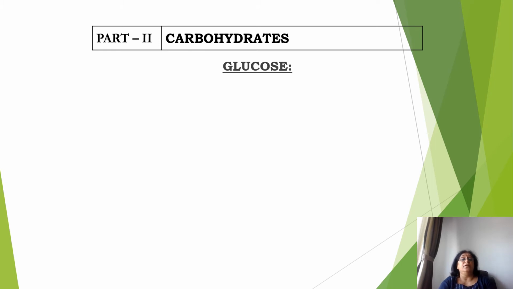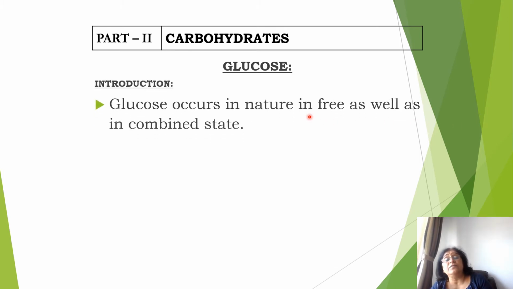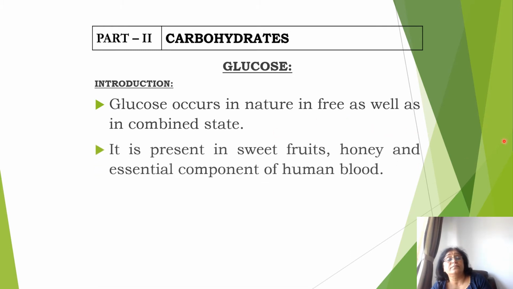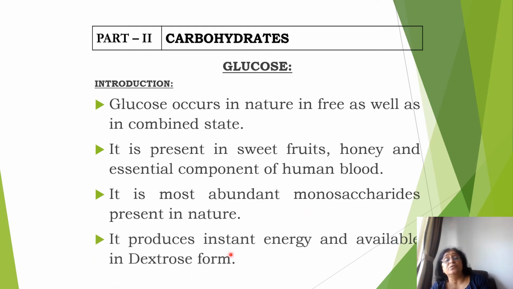Okay. Now, in the carbohydrates, we will study about glucose and fructose. Glucose occurs in nature in free as well as combined state. It is present in sweet fruits, honey, an essential component of the human blood. It is the most abundant monosaccharide present in nature and it produces instant energy and is available in the form of dextrose.